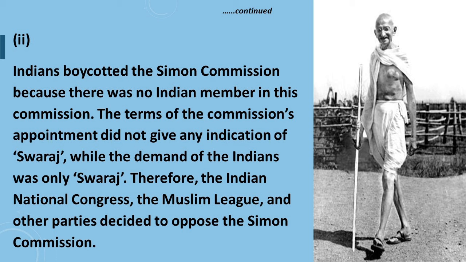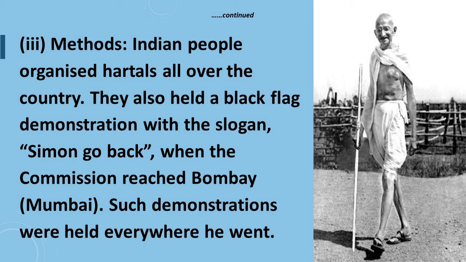Therefore, the Indian National Congress, the Muslim League and other parties decided to oppose the Simon Commission. Point number 3 is about the methods applied. Indian people organized hartals all over the country. They also held a black flag demonstration with the slogan, Simon Go Back, when the commission reached Bombay, which is Mumbai nowadays. Such demonstrations were held everywhere he went.